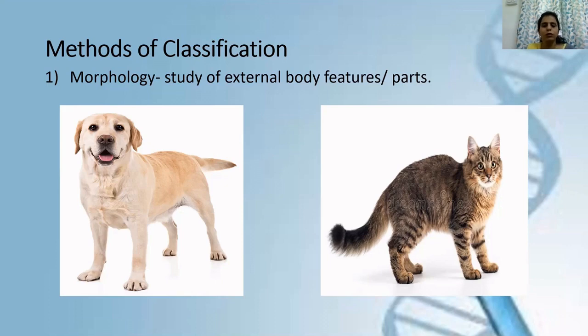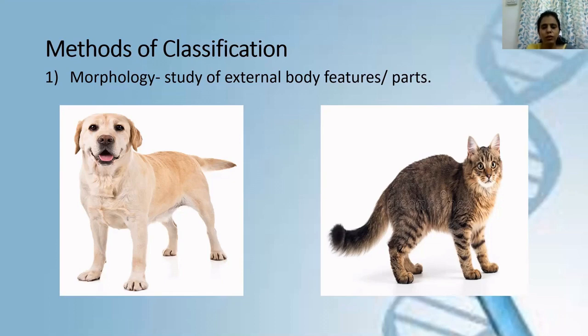So one is a dog, one is a cat, and they belong to two different species. Okay, but if you look at these external features, they are all similar to each other. So they both belong to one particular group called animals. Okay, and then under animals they both belong to a particular class called mammals.